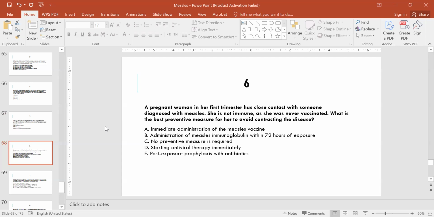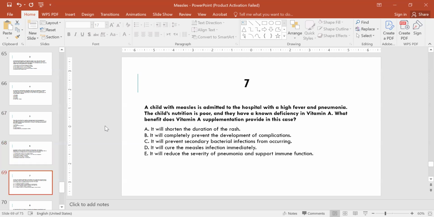B is the right answer. We should administer immunoglobulins. Question number 7. A child with measles is admitted to the hospital with a high fever and pneumonia.